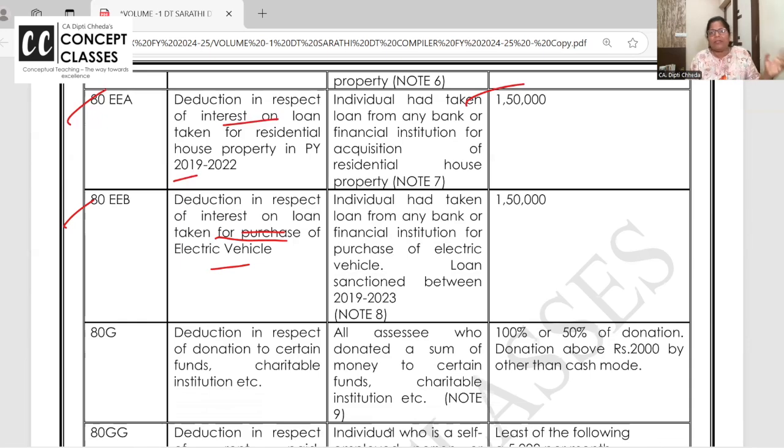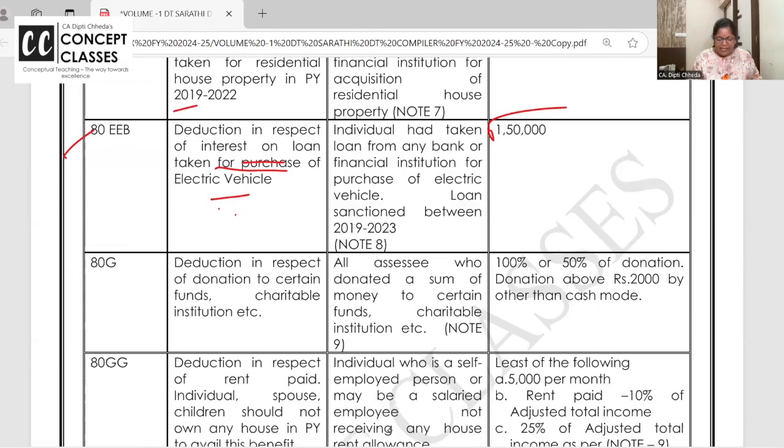If you are using that vehicle for business, then in the EMI, whatever interest is paid is allowed as a business expense. But if you are using it personally, for your son to go to college and all, you are helping the environment. Whatever interest you are paying on the electric vehicle, up to 1,50,000 is deductible here. Are you all with me?